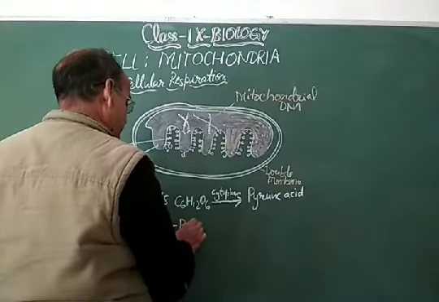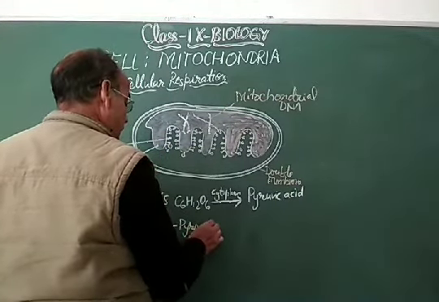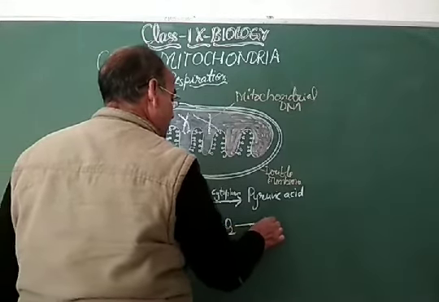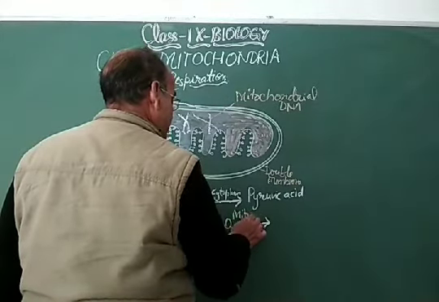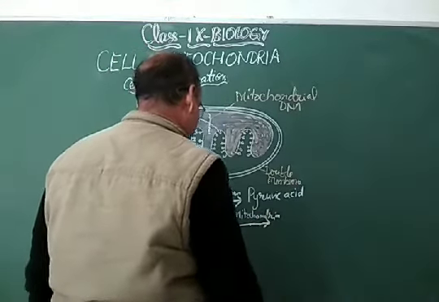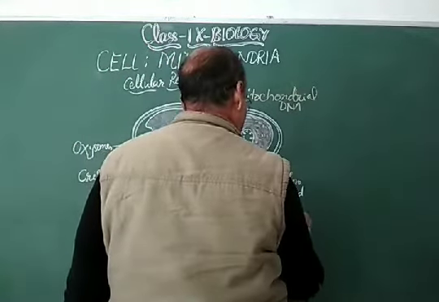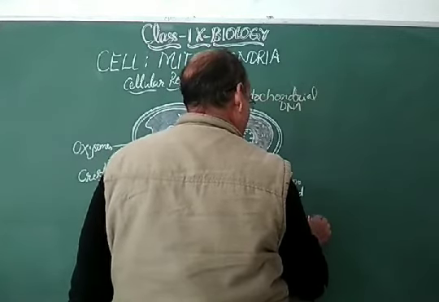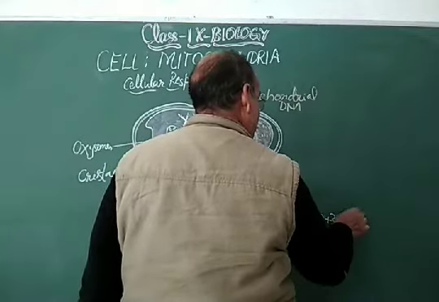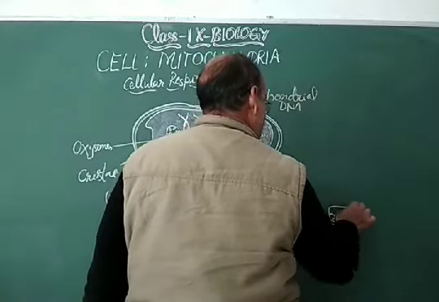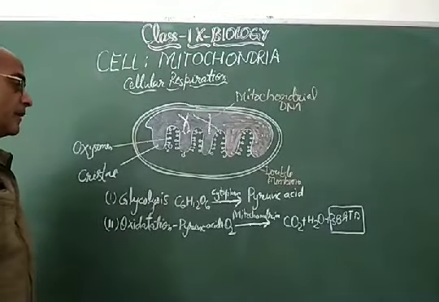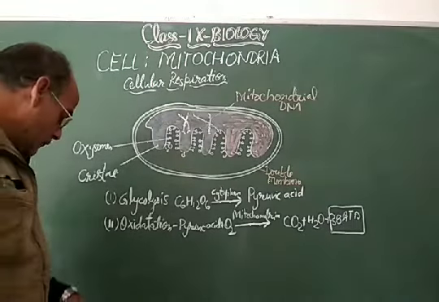Pyruvic acid plus O2, that is in mitochondria, and it results in the formation of CO2 plus H2O plus 38 ATP of energy. So this energy gets liberated from the mitochondria. That is why this mitochondria is called the powerhouse of the cell.